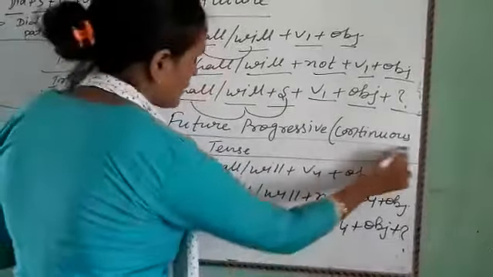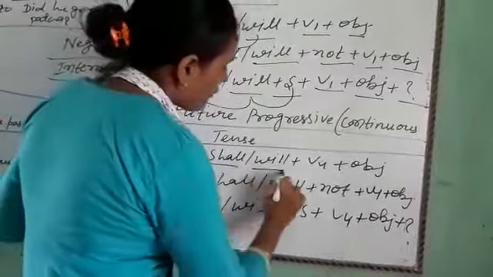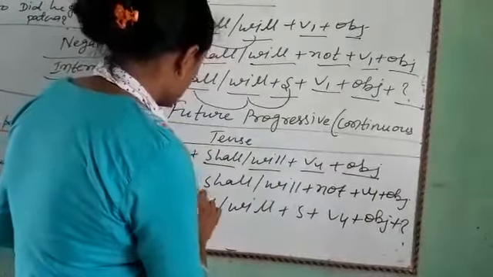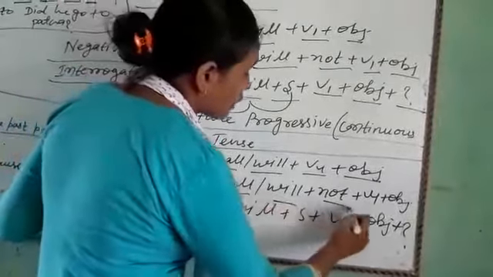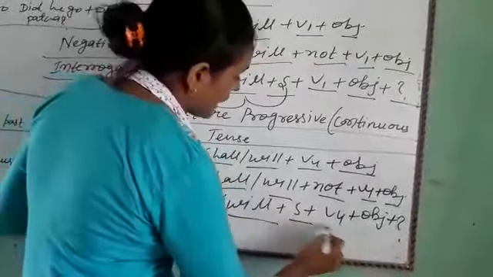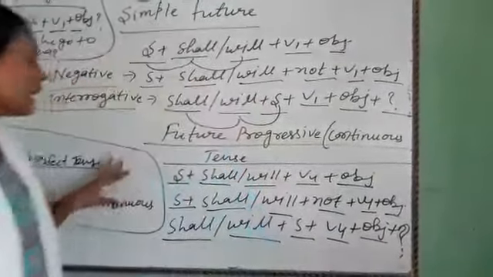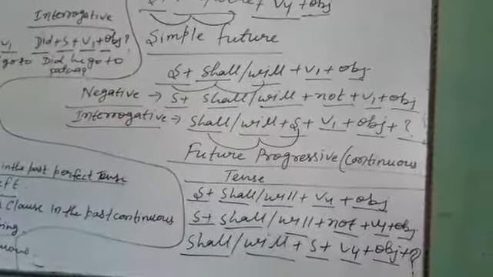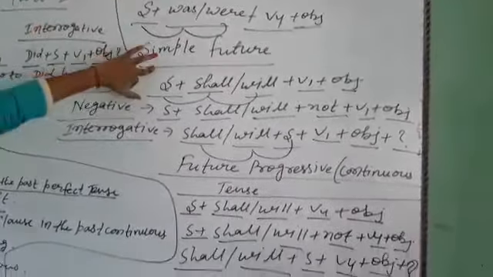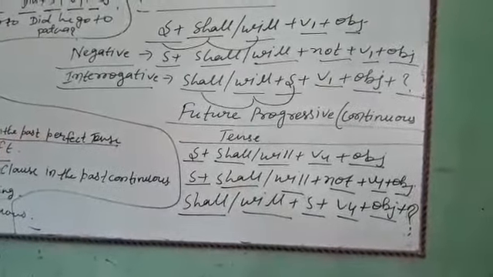Future progressive, or continuous, tense: subject plus shall or will plus V4 plus object. Negative: subject plus shall or will not plus V4 plus object. Interrogative: shall or will plus subject plus V4 plus object plus a question mark. This is the structure of past progressive, simple future and future progressive continuous tense.